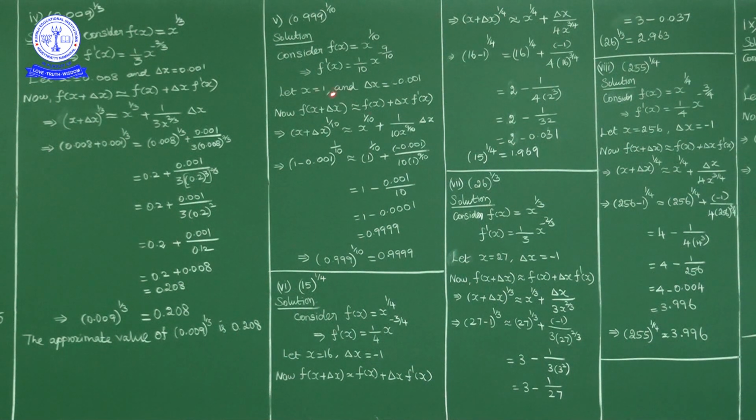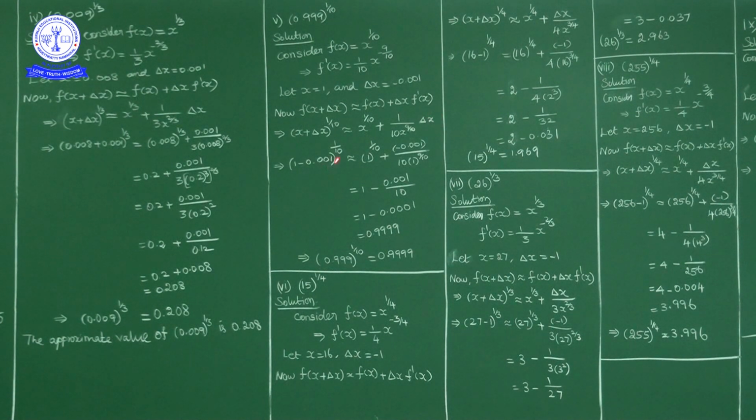Now using the property f of x plus delta x is equivalent to f of x plus f dash of x into delta x. So x plus delta x power 1 by 10 is equivalent to x power 1 by 10 plus f dash of x, what we got: 1 by 10 into x power 9 by 10 into delta x.